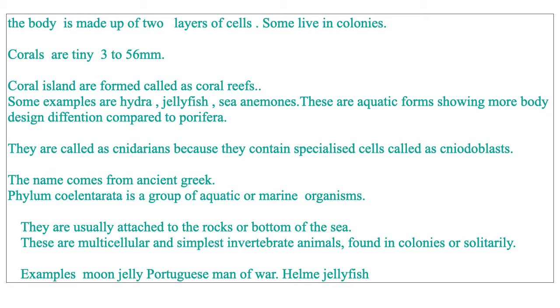Coelenterata is a word derived from the ancient Greek, and usually most of them are attached to the rocks at the bottom of a sea. They are multicellular, simplest invertebrate animals. They are found in colonies or solitary, and some examples are moon jelly, Portuguese man of war, and helmet jellyfish, which are examples of phylum Coelenterata.